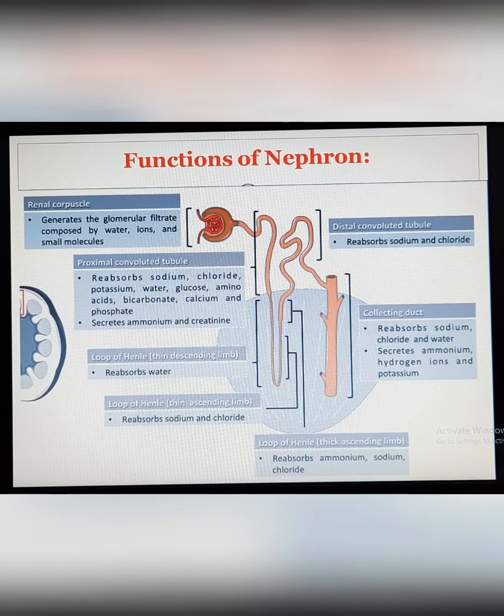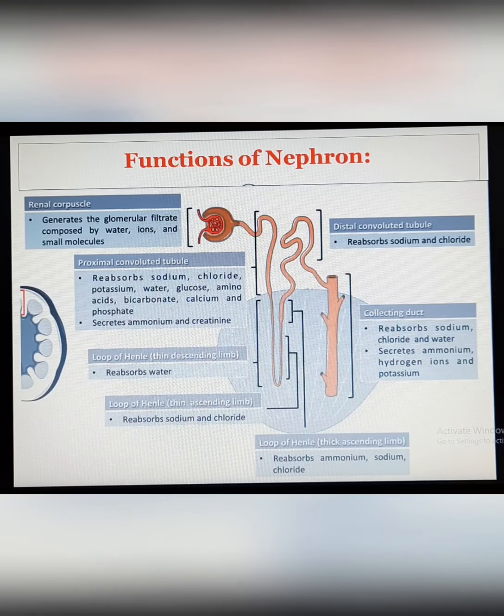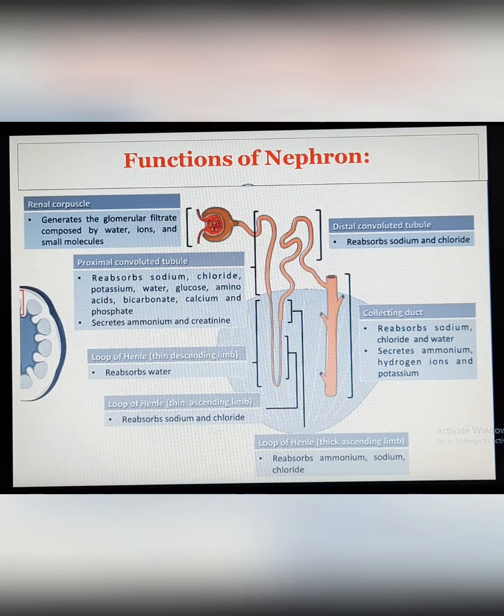This process occurs in the convoluted tubule portion, like the proximal convoluted tubule. It reabsorbs sodium, chloride, potassium, water, glucose, amino acids, bicarbonate, calcium and phosphate. And it also secretes ammonium and creatinine. And the loop of Henle is basically for reabsorption of water, sodium, chloride. These are the ions and water portion. Tubular secretion is the secretion of ammonia and creatinine, and formation of new substances. By absorbing the ions, it forms new substances which help our body.